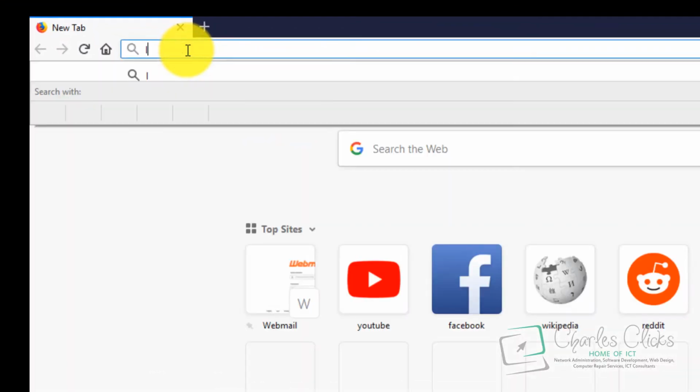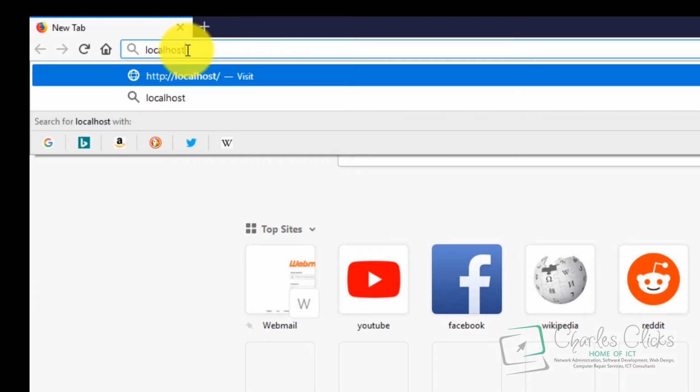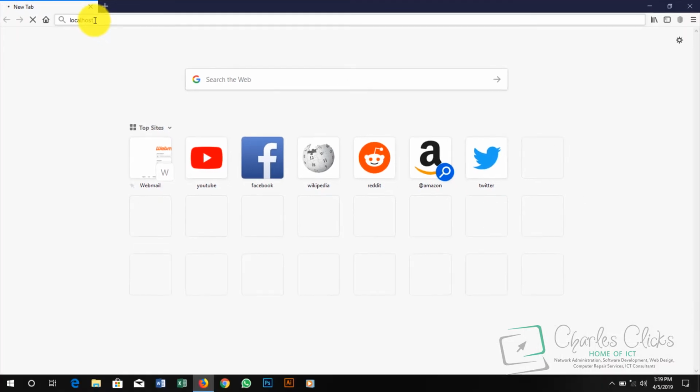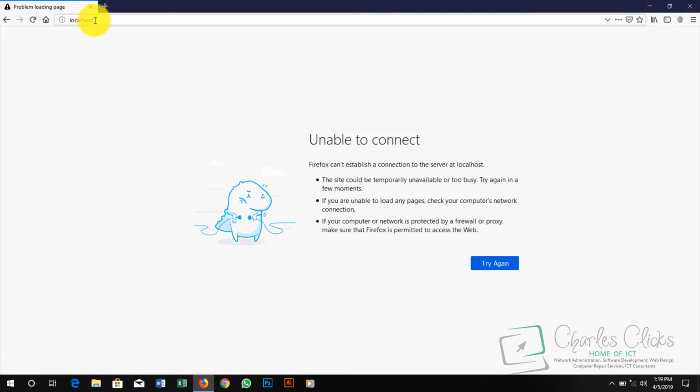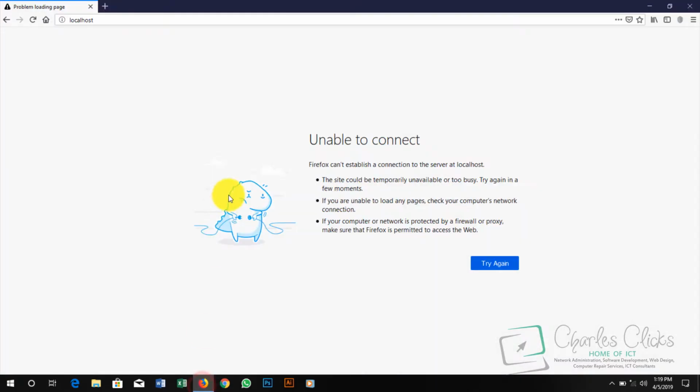So here I type localhost. Good. Another problem. Like I told you, don't be scared, because I don't think you're gonna encounter this kind of problem. I have a lot of configurations already on my system.